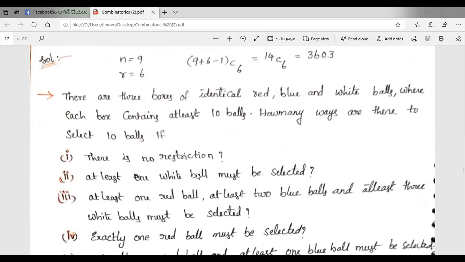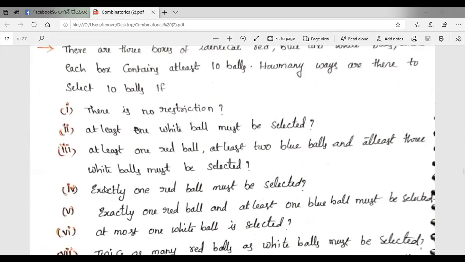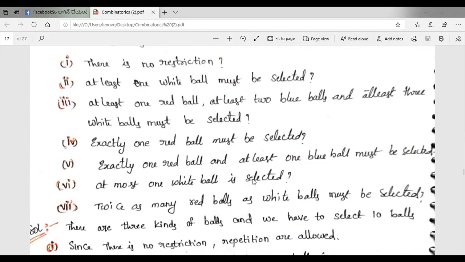Second question: at least one white ball must be selected. Third question: at least one red ball, at least 2 blue balls and at least 3 white balls must be selected. Fourth: exactly one red ball must be selected. Fifth: exactly one red ball and at least one blue ball must be selected. Sixth question: at most one white ball is selected. Seventh: twice as many red balls as white balls must be selected.